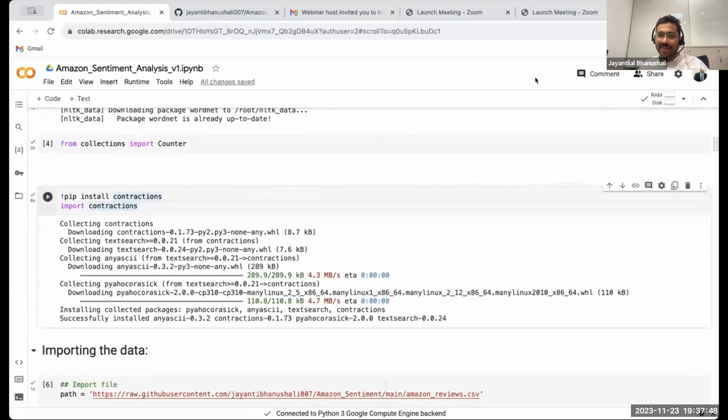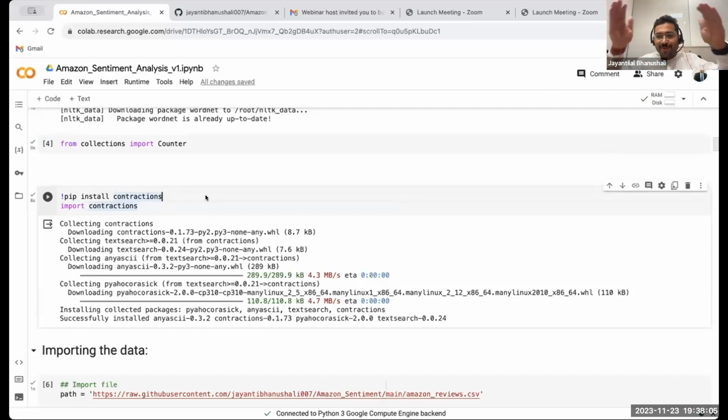Is this NLP? Yes, sentiment analysis is a part of NLP, Shubham. So we have data science. NLP is a part of data science. Sentiment analysis is a part of NLP. Okay. So think of it as a Venn diagram.